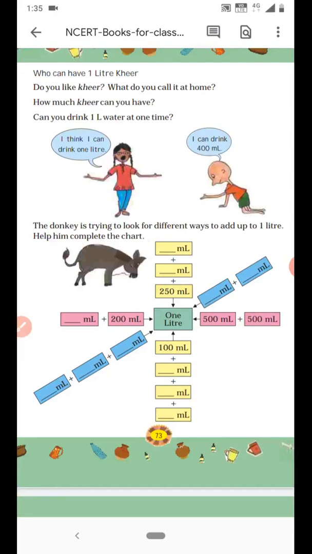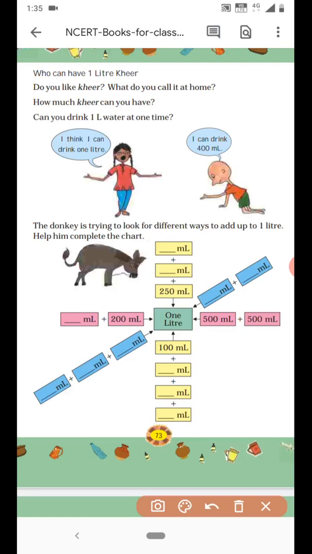Okay, so look here. Who can have 1 liter? Do you like kheer? What do you call it at home? So we drink payasam, right? Yes. So such kind of sweet drink is called kheer. Okay, how much kheer can you have? Maybe 1 glass or 2 glass or 3 glass. Okay, so it may be nearly 250 ml or 500 ml.